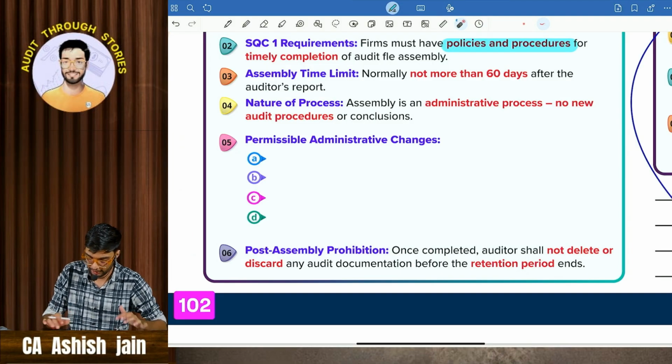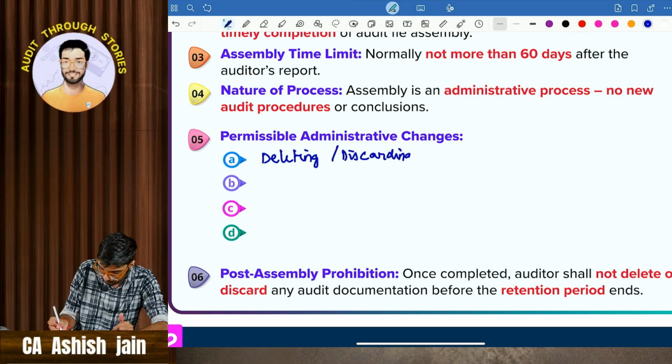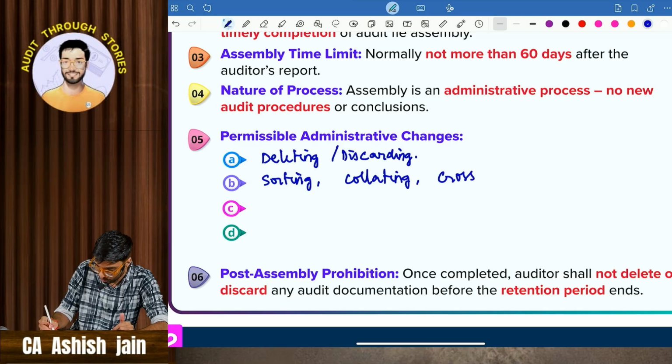Okay, so let us write. One is deleting, discarding, sorting, collating, cross references.